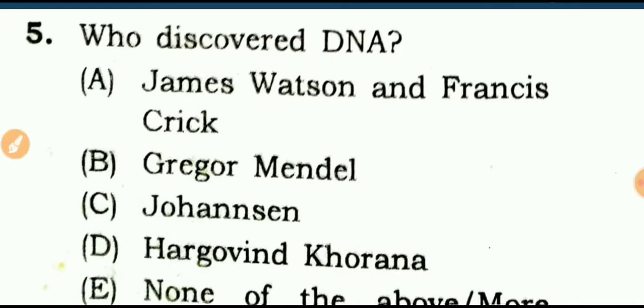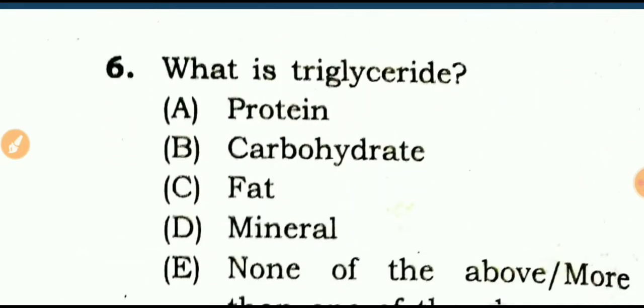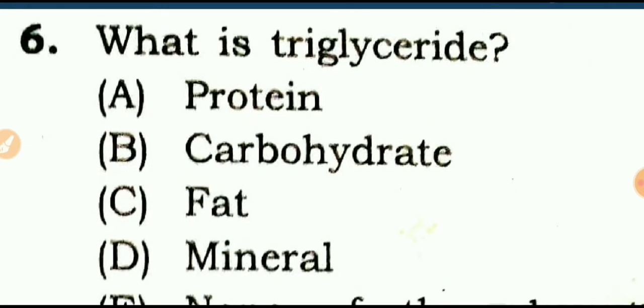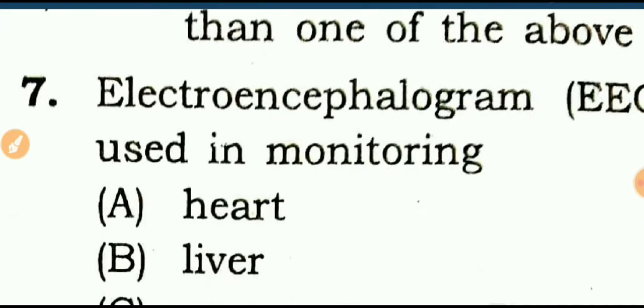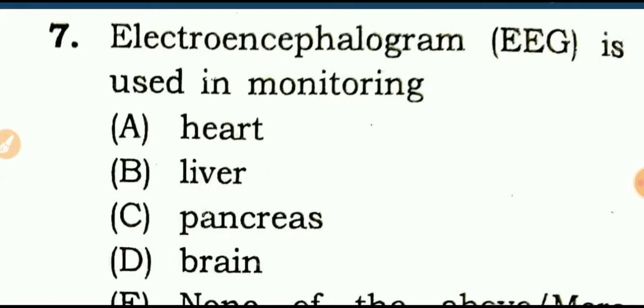Okay. Next question. Question number 6 is what is triglyceride? Triglyceride is a fat, means option number C is the right answer. Next question is electroencephalogram, means EEG is used in monitoring of what?